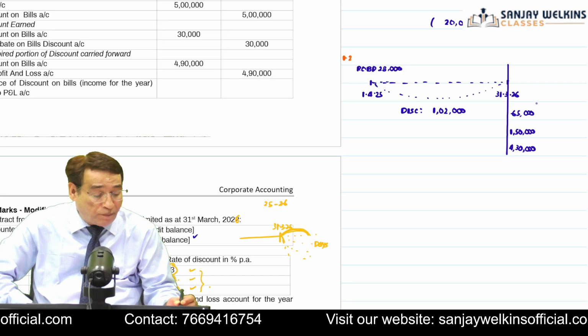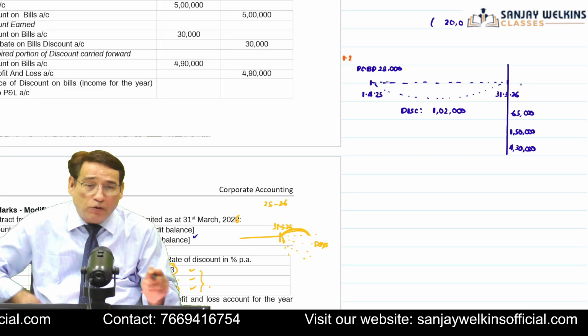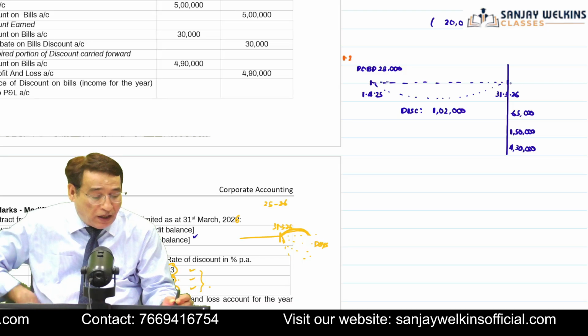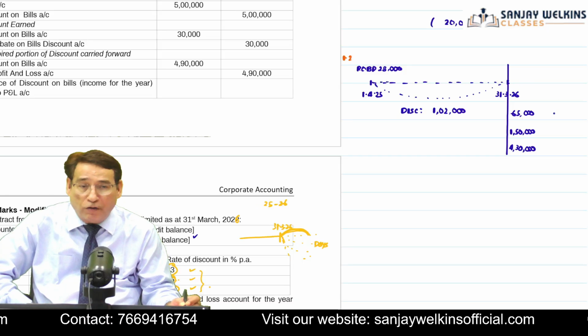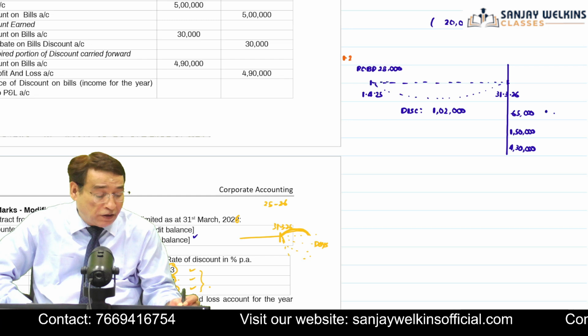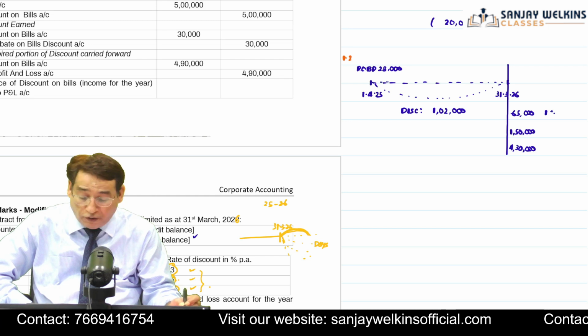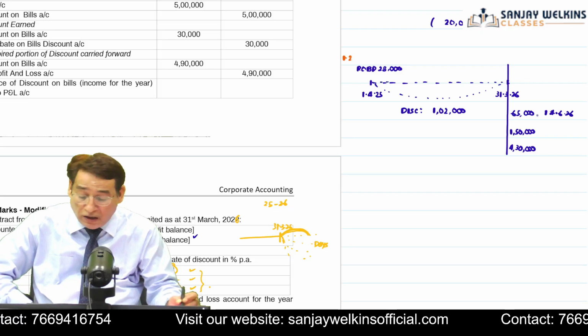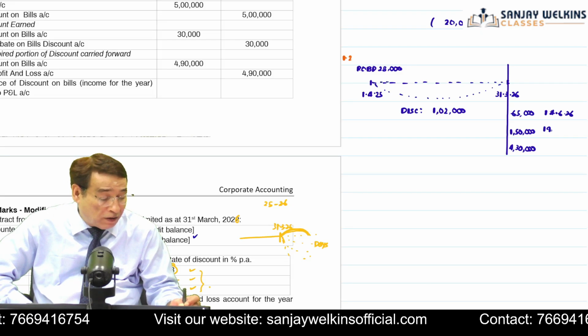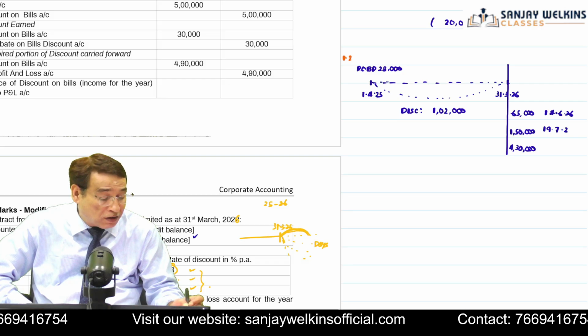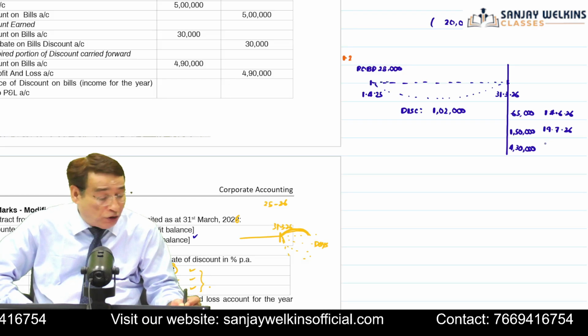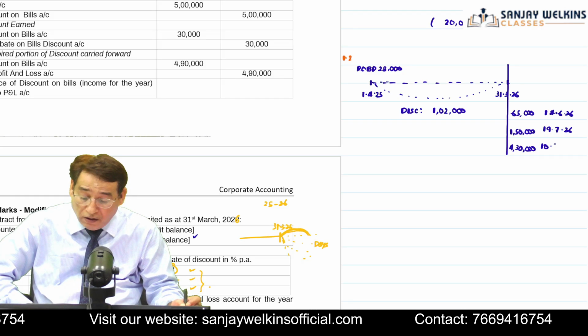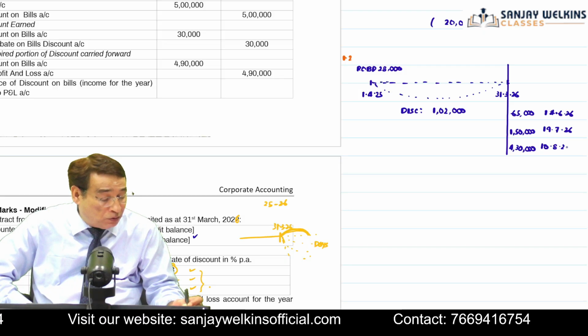As I told you, now I will have to compute the number of days from the end of the current year till their respective due dates. For example, the due date of this particular bill is 14th of June 2026. Similarly, 19th of July, 19/7/2026. And similarly, 10th of August 2026.